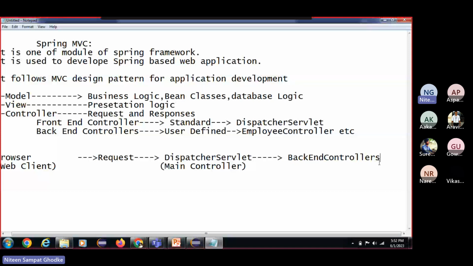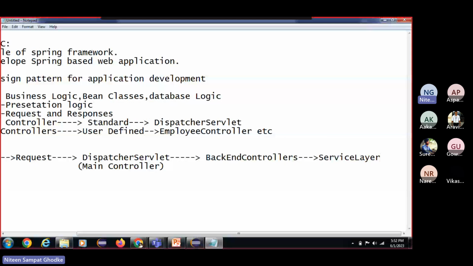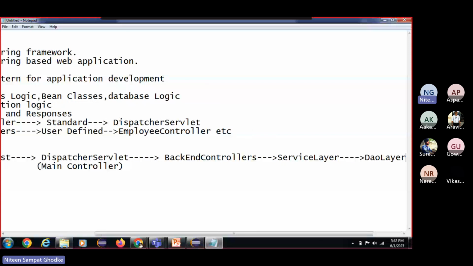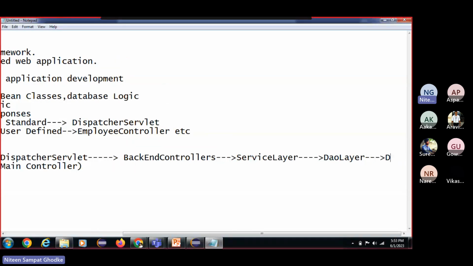So you can simply understand here, I do have the service layer over here. There even we can put the business logic. We can have some model layer classes over here. Then after that we can have the DAO layer, nothing but the data access layer, where we are going to put the database related logic. You can put the JDBC code, or you can use the JPA code, or in advanced Spring we can use the Spring Data JPA code. After that there will be the database.